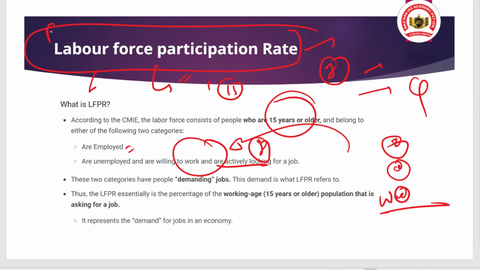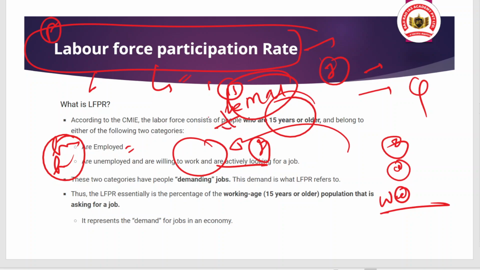When we add female, it becomes the female labor force participation rate. If you talk about the male labor force participation rate, just include male. And if you talk about the overall labor force participation rate, just leave it at people. So that is the idea of the labor force participation rate.